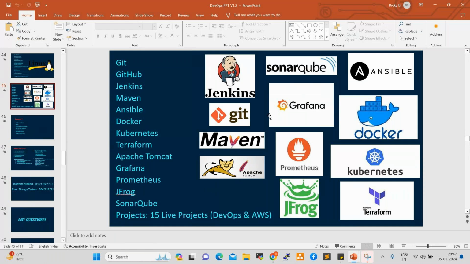For example, in the case of Kubernetes, we have OpenShift, a competitor. In place of Docker, we can use other tools also. But these are the popular tools in the market. 80% of the project teams are using these popular tools. If you learn these tools, you can handle any other tools.